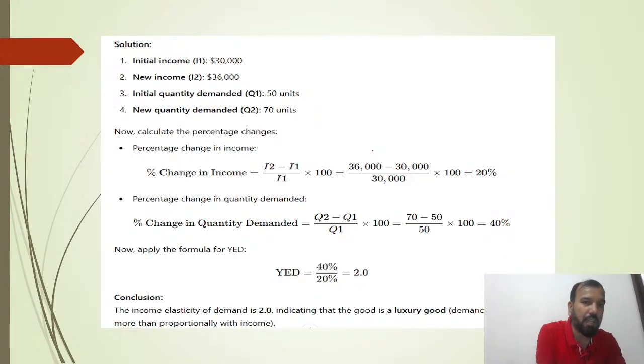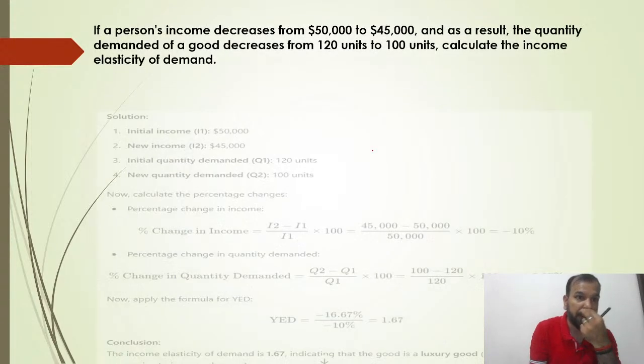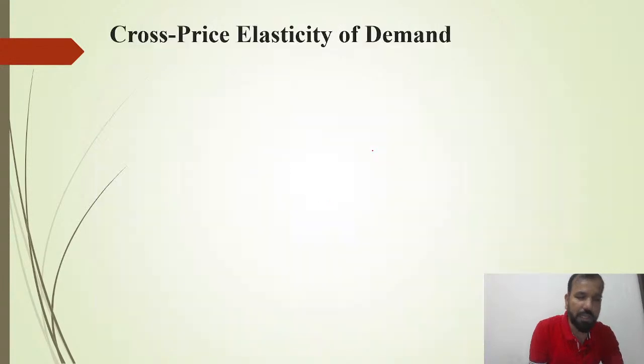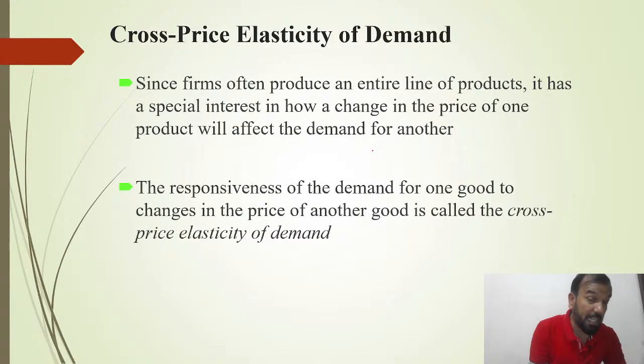Initial income 30,000 to 36,000, or 50 to 70: I2 minus I1, and Q2 minus Q1. Again, whenever you want to work out the income elasticity of demand, you have to divide the percentage change in QD by the percentage change in income. Very basic calculation. You can understand the same formula. Yeah, it is again one of the most important topics.